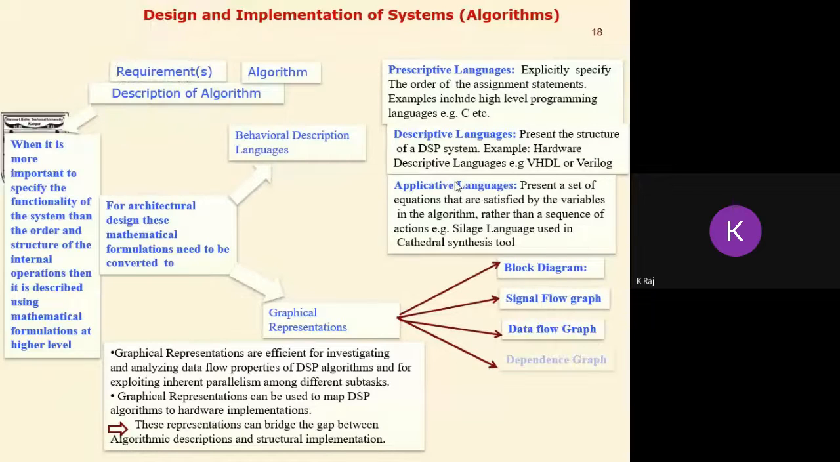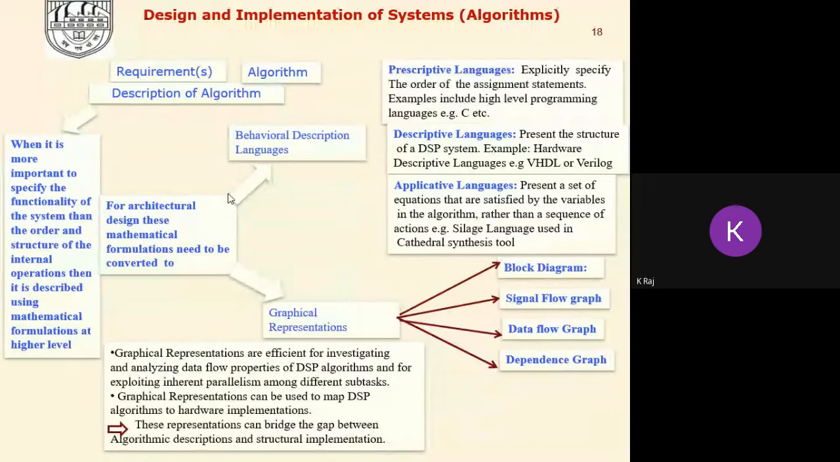So what we have discussed here is that first of all, we have to develop the algorithm. Then on the basis of the requirements, we have to describe our algorithm. And if we are interested in the behavioral model, then the functional model will be described by mathematical formulation, and the behavioral or architectural model will be described either by graphical representation or by languages like prescriptive, descriptive, and applicative languages. And graphical representation means the block diagram, signal flow graph, data flow graph, and dependence graph.